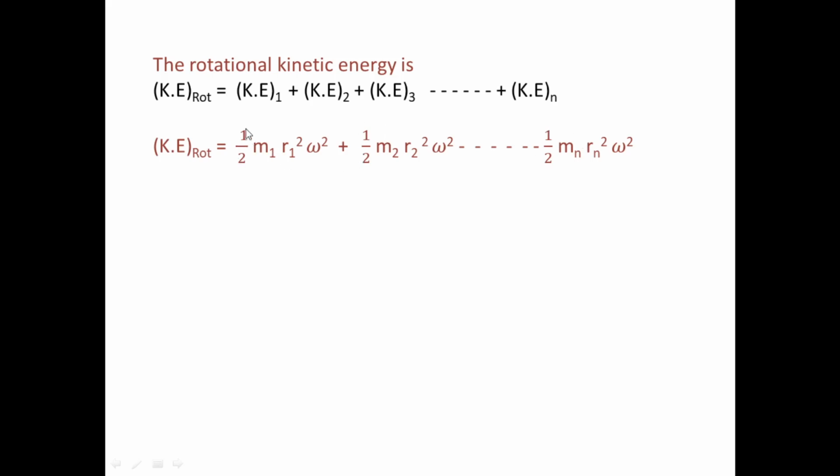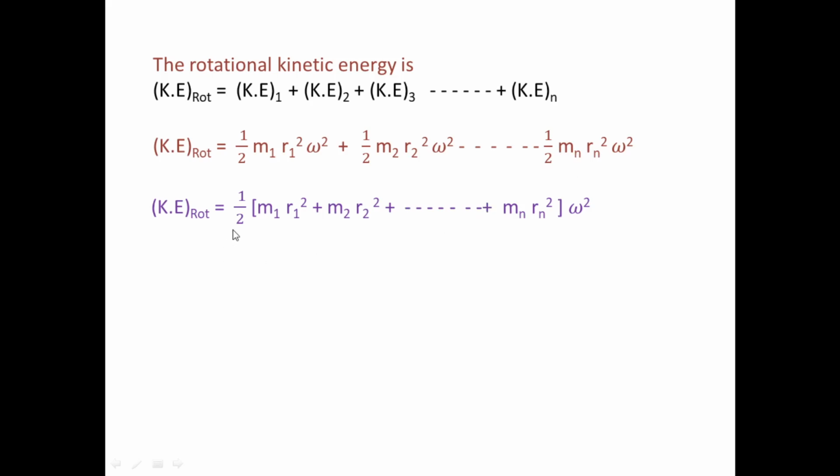So we take half and omega square common. What is remaining in the bracket? m1 r1 square plus m2 r2 square and so on plus mn rn square.